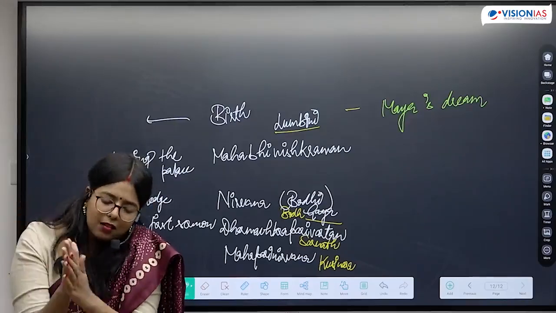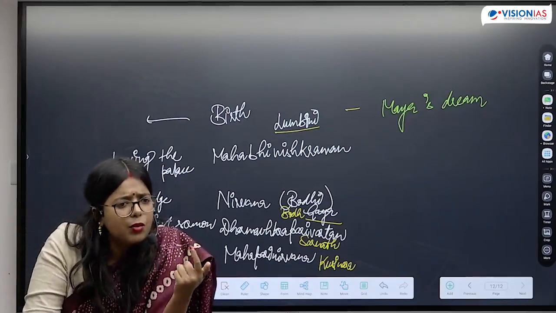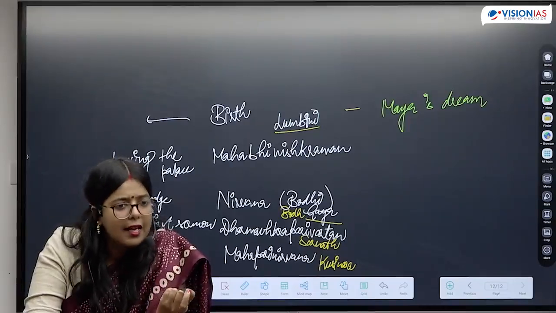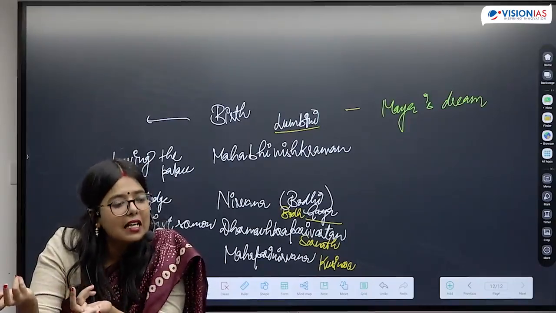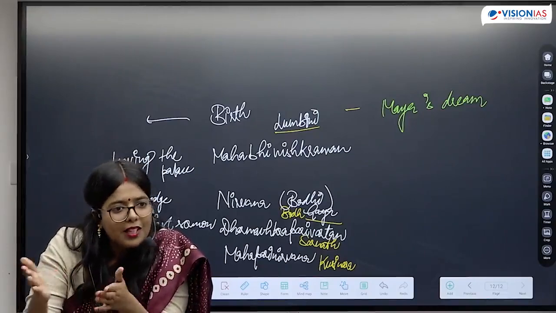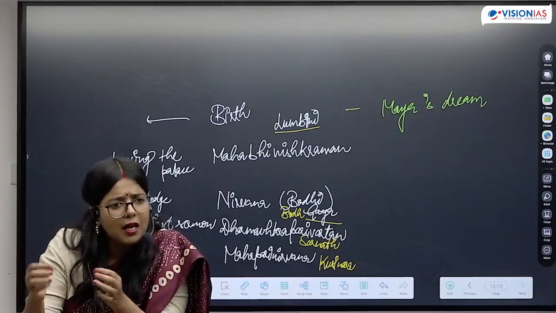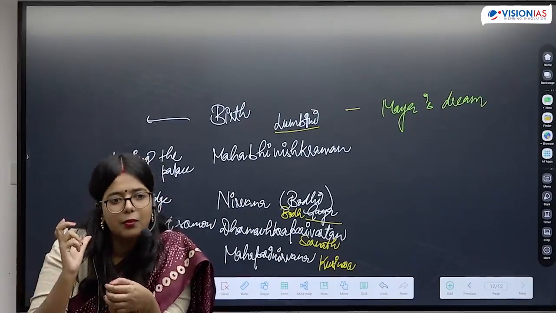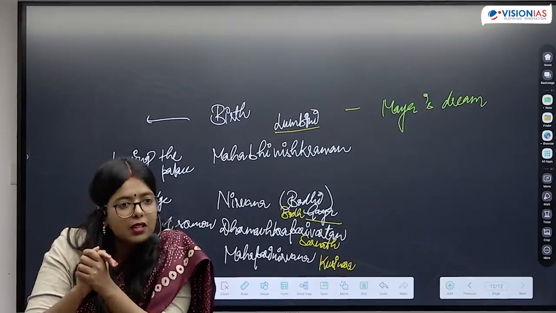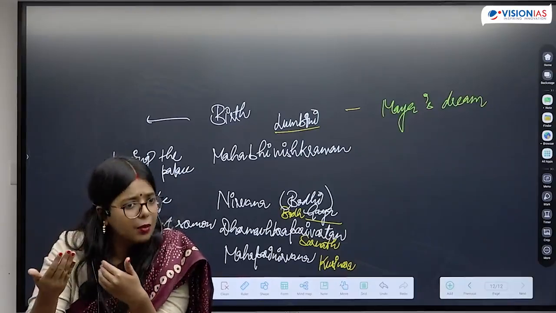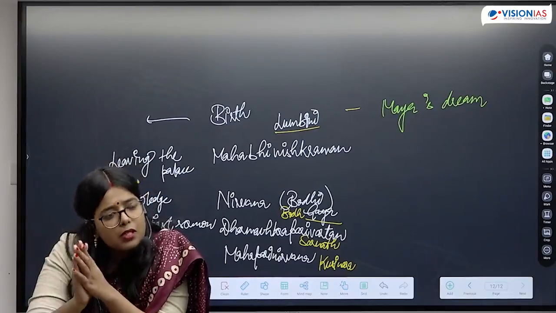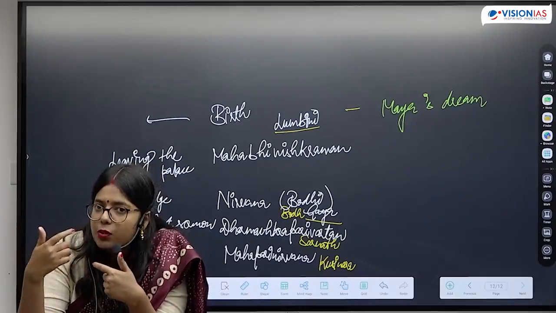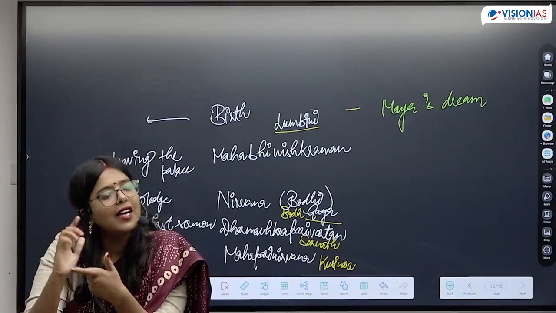Now coming back here, we see that often in any religion, if you look at the birth of great men, it is due to a spiritual process. Even if I give you the example of, let's say, Ramayana, the birth of Ram, if you look at Valmiki Ramayana and Ramcharitmanas, somewhere kheer is given, a yajna is happening, from it the kheer comes, or by eating the prasad of apple, the birth happens. So it is considered sacred when we talk about the birth. In Buddhism also, and even in Jainism, when you see the birth of Mahavir, it is with the touching of the womb by a white elephant.